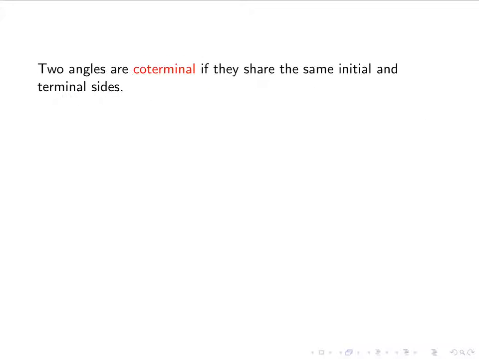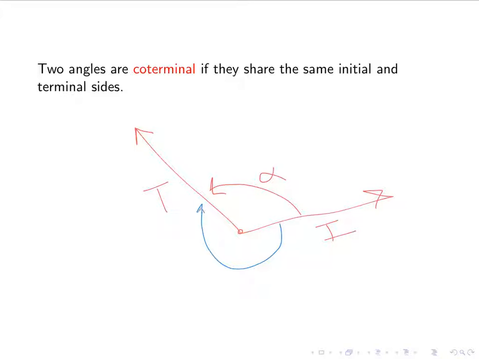Two angles are called coterminal if they share the same initial and terminal sides. So pictorially, it would look something like this. Here is my angle, my initial side. Here's my terminal side. I can have this angle, I'll call it alpha. Notice that alpha is a positive angle. I could have the negative angle.